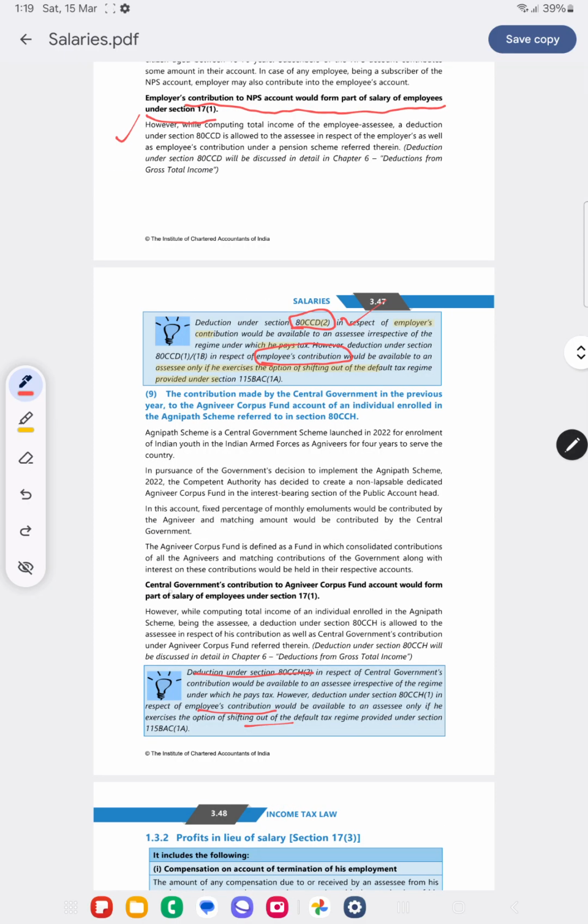Suppose there is a central government contribution to Agniveer Corpus Fund account. Will it form part of salary? Yes, it forms part of the salary of the employee. Such central government contribution shall be exempt under section 80CCH(2) in respect of both the schemes, but employee's contribution to such scheme will only be exempt if he has opted for old tax regime.